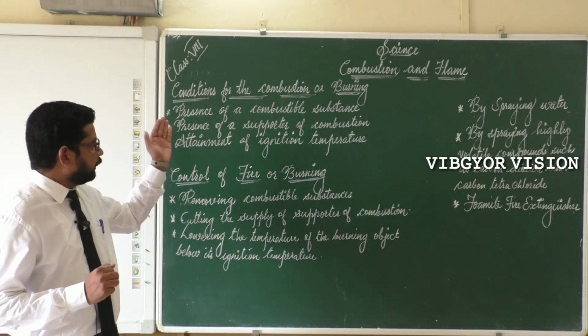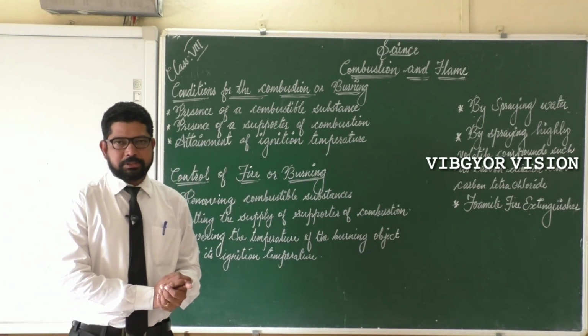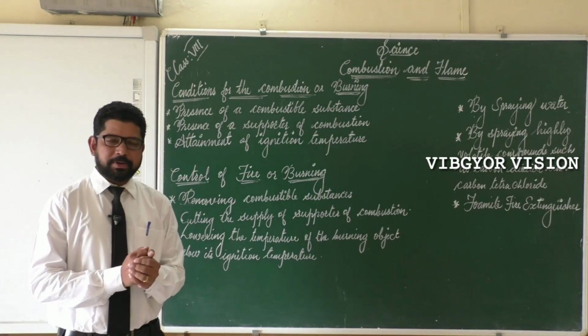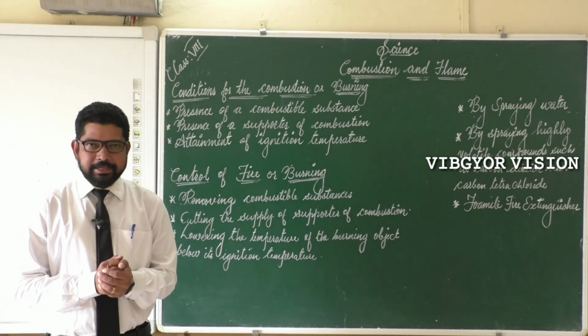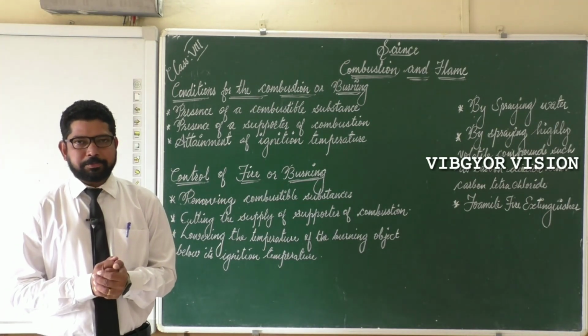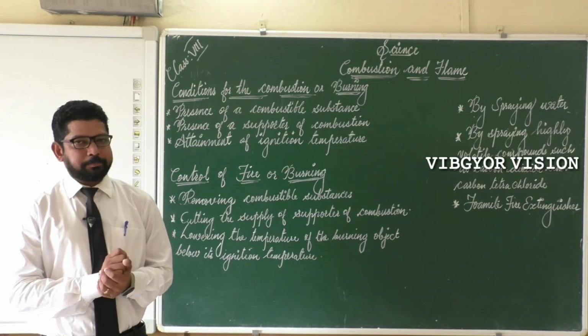What is the first one? There should be the presence of a combustible substance. We know what is combustible substance. The substance which can undergo combustion in air is known as combustible substance. So for the combustion there must be a combustible substance.